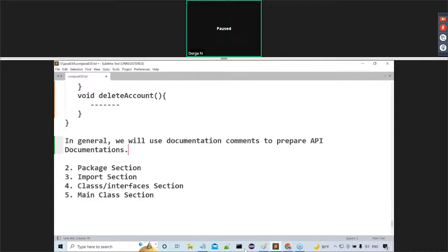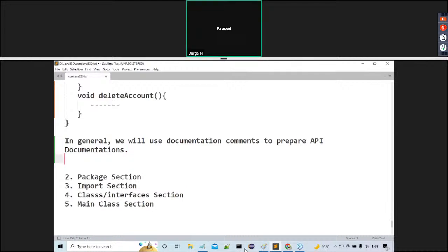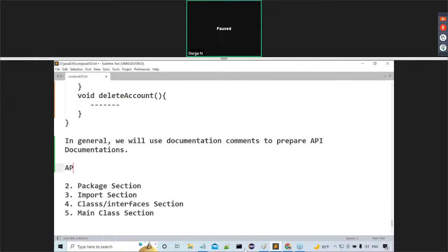Good. Immediately we get a question: sir, I understood your intention, documentation comments are used to prepare API documentations. First of all, tell me, what is this API documentation? Any idea?